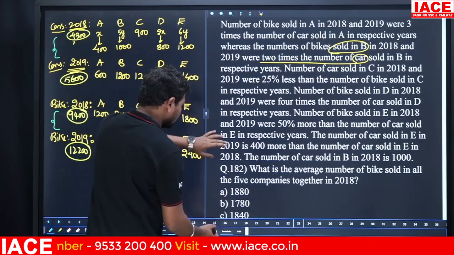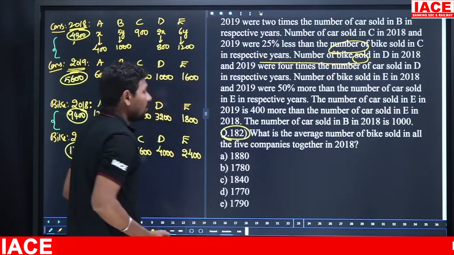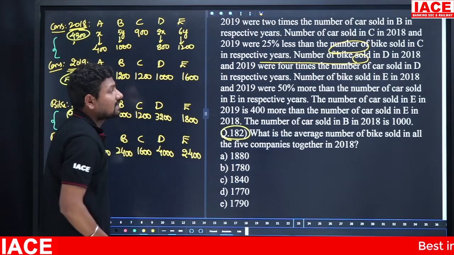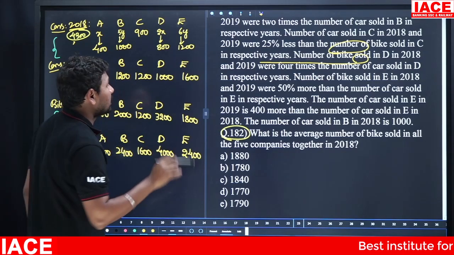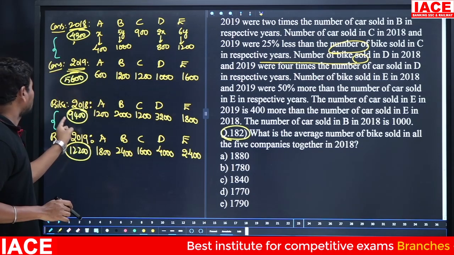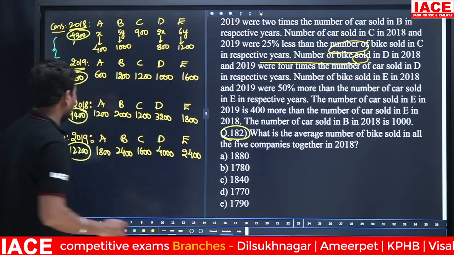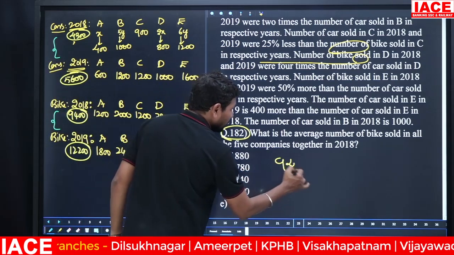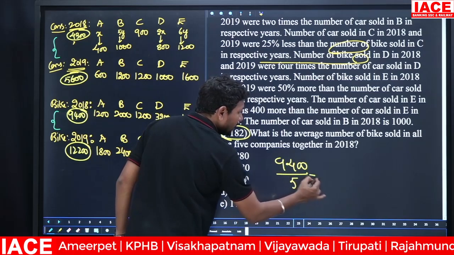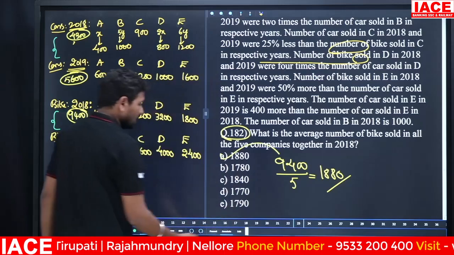Look at the question. We have a question here. What is the average number of bikes sold in all the 5 companies together in 2018? Here in 2018 it is 9,400. 9,400 is divided by how much? 5. Then 9,400 divided by 5: 94 doubled is 188, so 1880. Then the answer is option A.